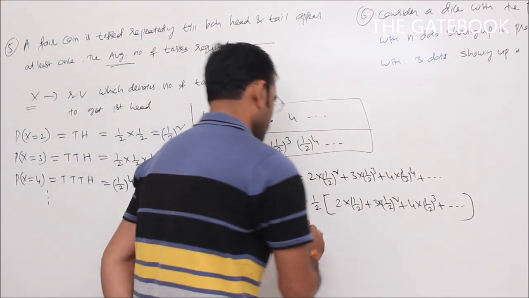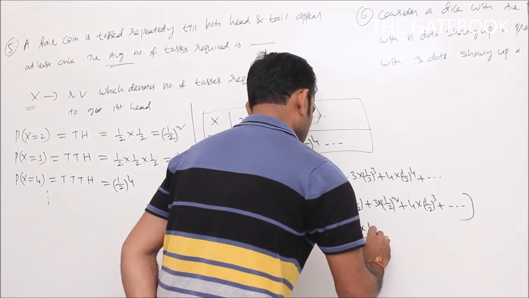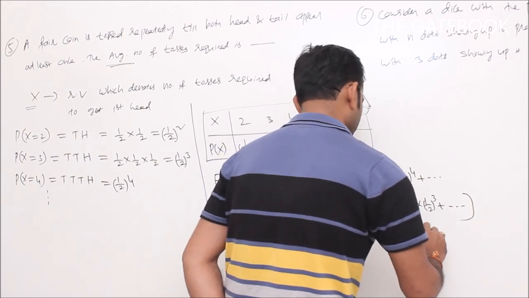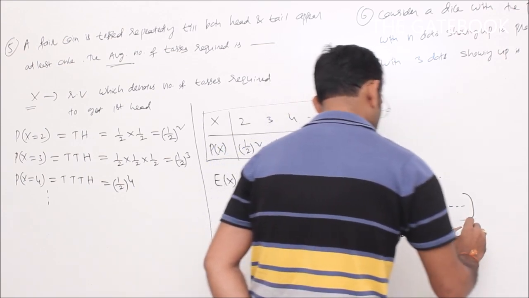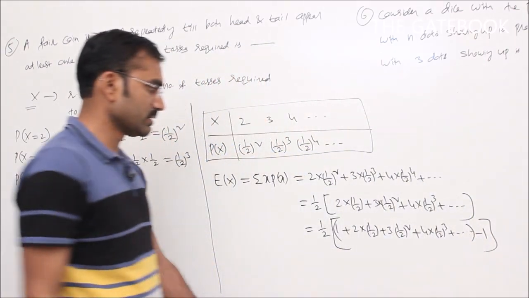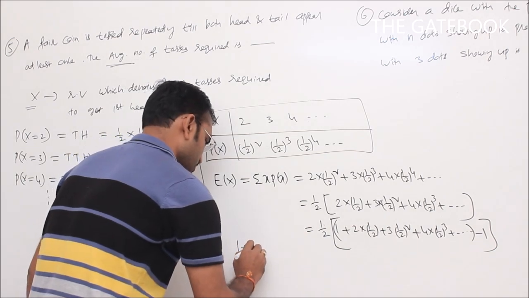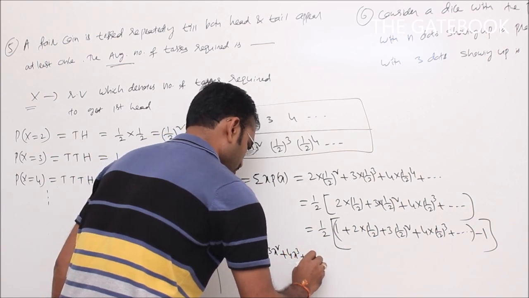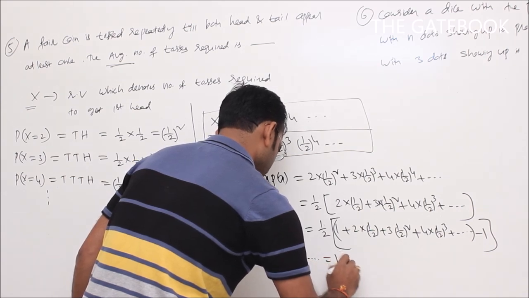So here I will do one thing, 1 by 2 into add 1, subtract 1. 2 into 1 by 2, 3 into 1 by 2 whole square plus 4 into 1 by 2 whole cube plus and so on, minus 1. Adding and subtracting 1. Why? Because we have a standard expansion. This is 1 plus 2x plus 3x square plus 4x cube plus and so on, that is equal to 1 minus x whole power minus 2.